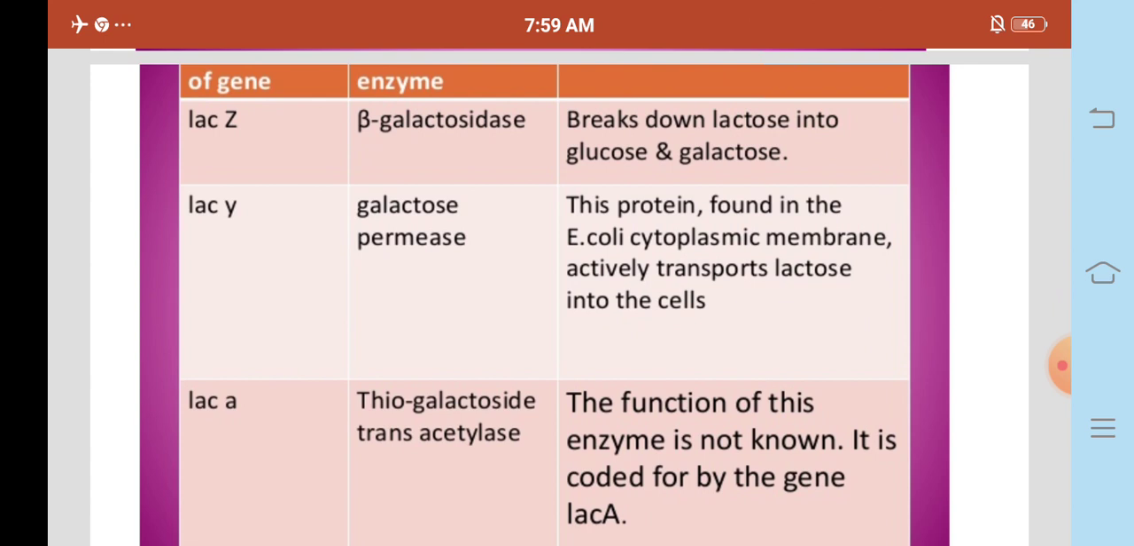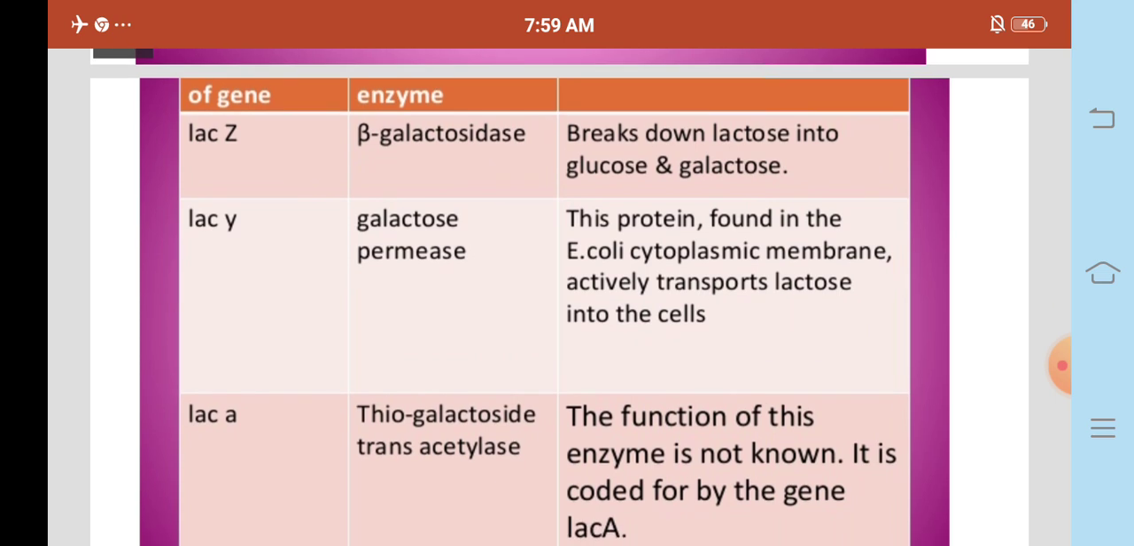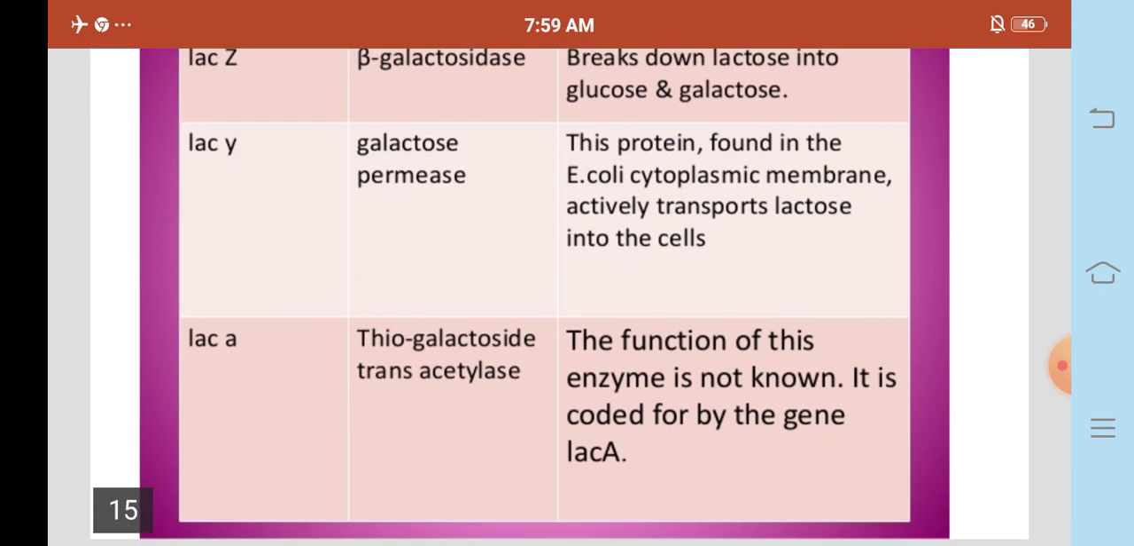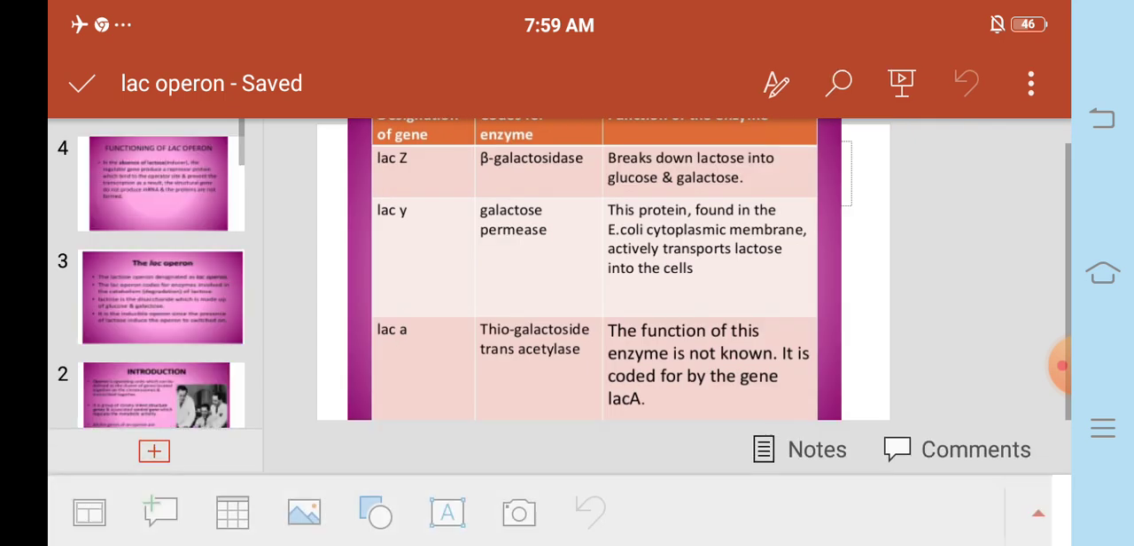The genes lac Z, Y, A are the genes involved in the lac operon. The enzymes are beta galactosidase, galactoside permease, and thiogalactoside transacetylase. The beta galactosidase enzyme breaks down lactose into glucose and galactose. Galactoside permease, a protein found in the E. coli cytoplasmic membrane, actively transports lactose into the cells. Next, the thiogalactoside transacetylase. The function of this enzyme is not known. It is coded for by the gene lac A.